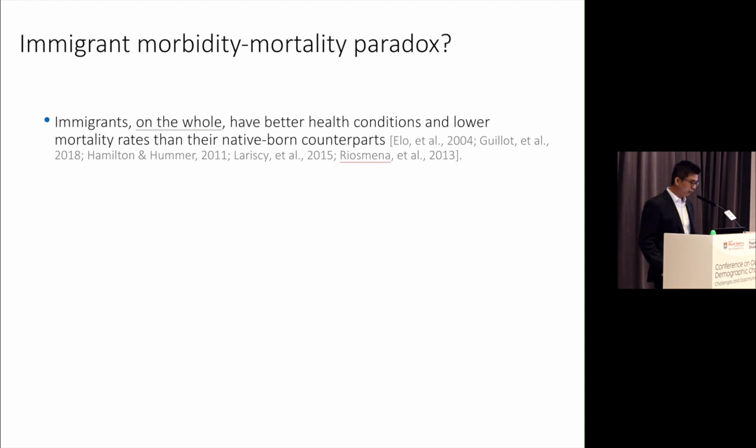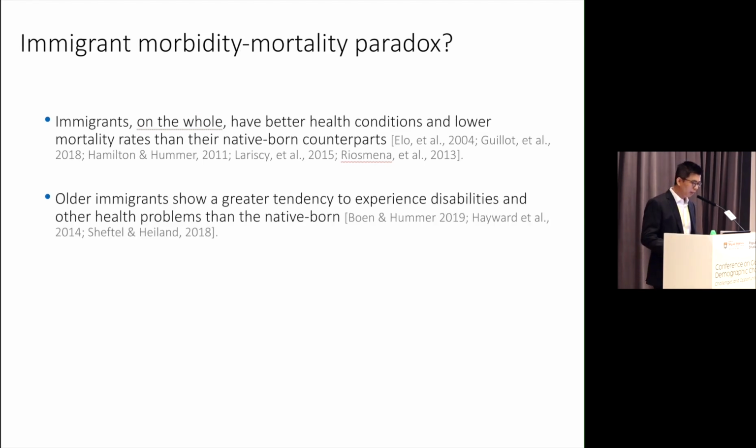Much research has found that immigrants on the whole have better health conditions and lower mortality rates than the native-born population in the US and also in other European countries. This advantage has been attributed to healthy individuals' greater tendency to migrate, immigrant communities that promote better health behavior and social support, and the selection bias, that is, unhealthy immigrants' greater tendency to return to their home country.